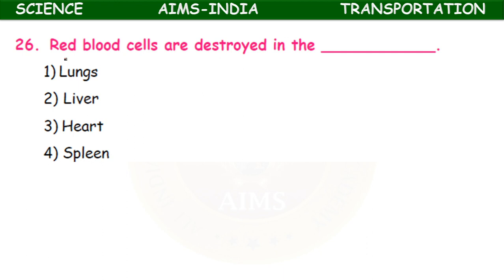Red blood cells are destroyed in the lungs, liver, heart, spleen. It is the spleen. It is also called the graveyard of RBC. Spleen is also called graveyard of RBC. The dead RBC are destroyed, okay, in the spleen.